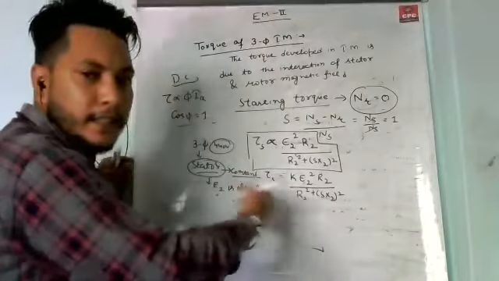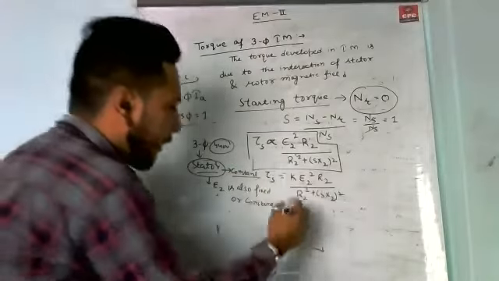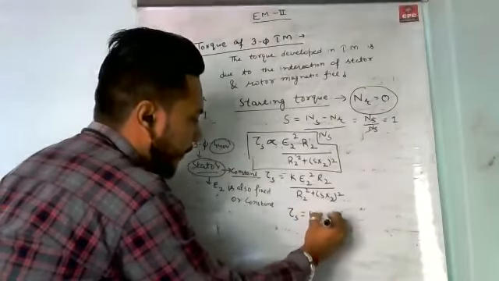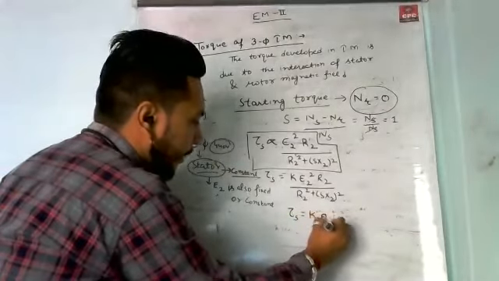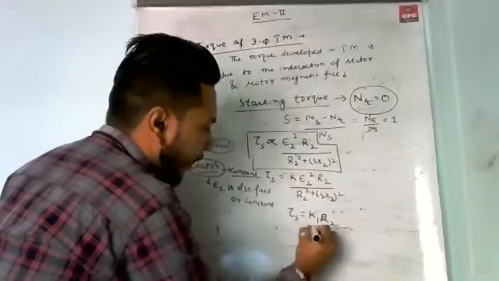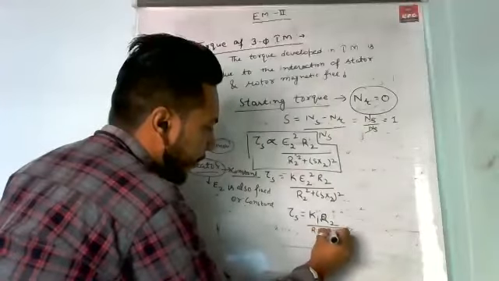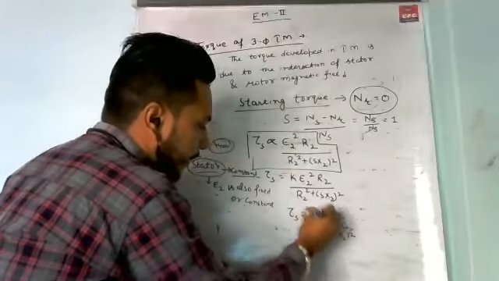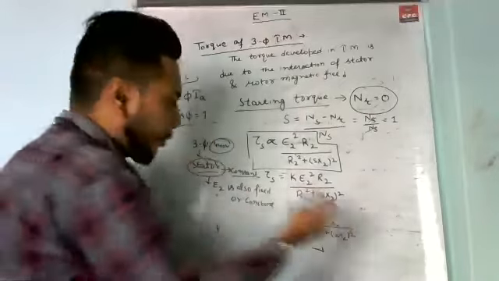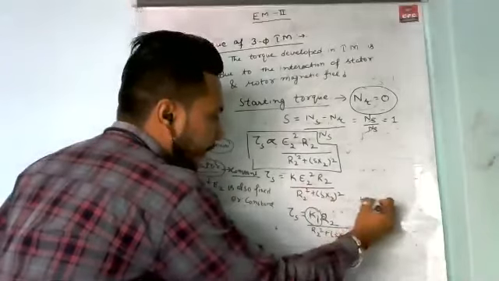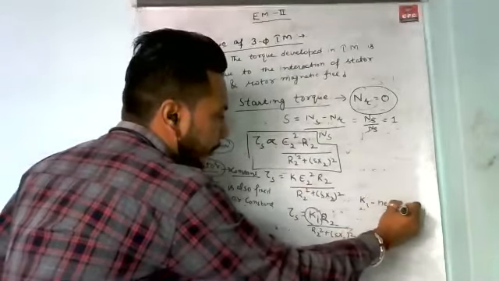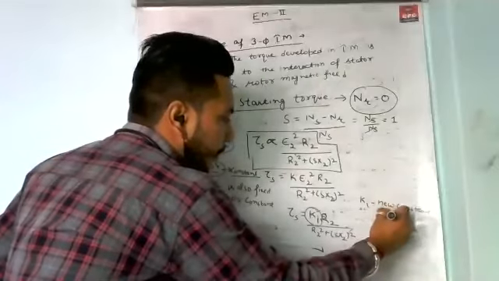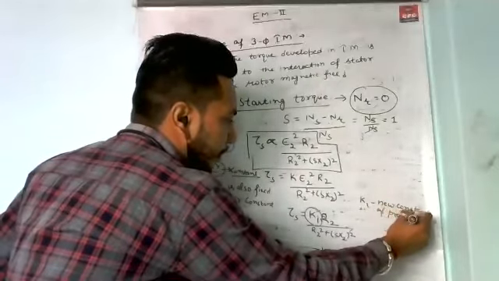So if we rewrite this equation, it becomes tau S is equal to K1 into R2 upon R2 square plus (s X2) whole square. Here there is another constant of proportionality, that is K1.